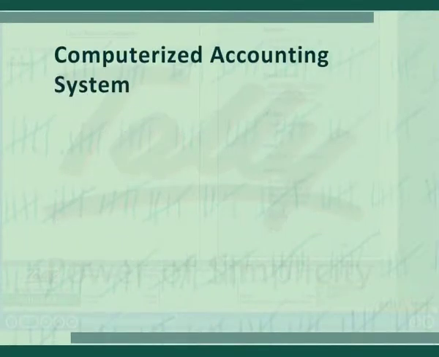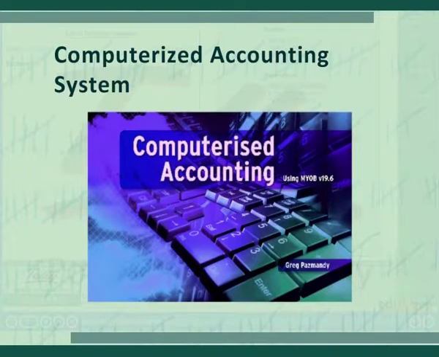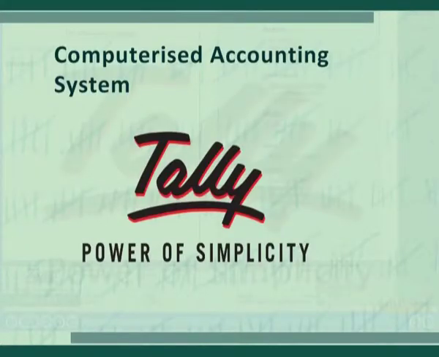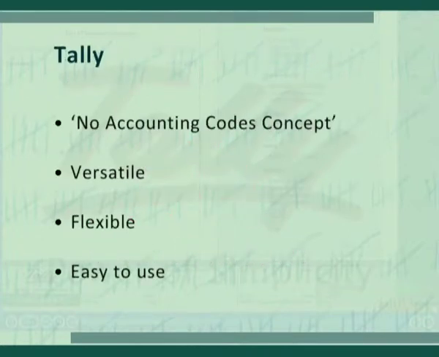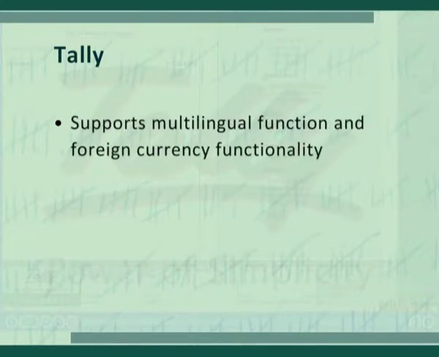To solve these problems, computerized accounting system was introduced. There are many computer softwares available, but Tally is the best one, which is used for managing account operations. It is the most popular software as it is characterized as versatile, flexible and easy to use. It also supports multilingual function and foreign currency functionality. It is a complete solution to business. It can be used in all types of businesses, whether it is small scale, large scale, even a sole trader can use it.